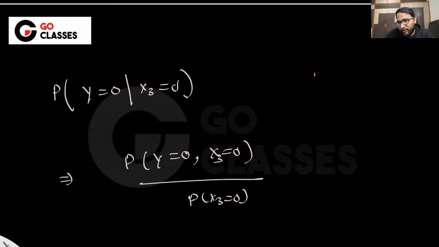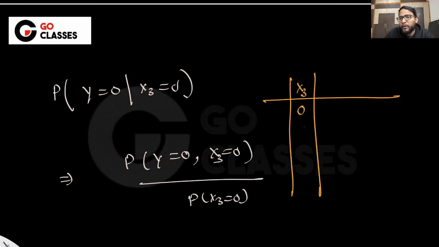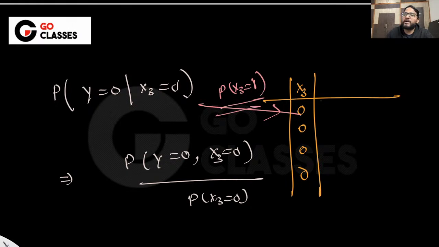Also, if you want, you can make a table. That's not an issue. But in the table, whenever you are writing x3, don't count this probability as 1 by 2 or something. The probability of x3 is actually 1, whenever you are making a table. It's very important to understand that if you're making a table, you write all the possible combinations, but since they are asking a conditional probability, you have to be very conscious. Whatever is given to you is known, that is a 100% fact for your particular experiment. So that's why don't make this probability 1 by 2.